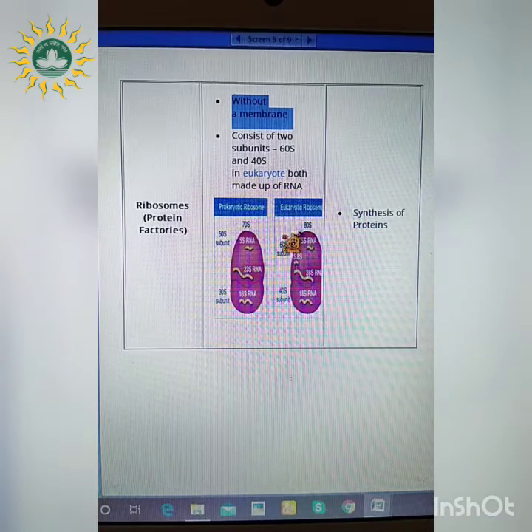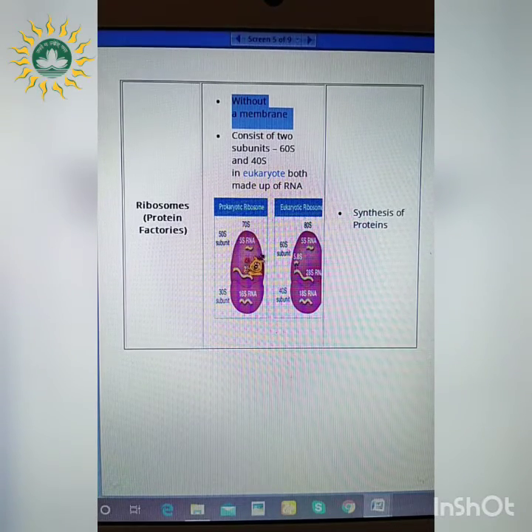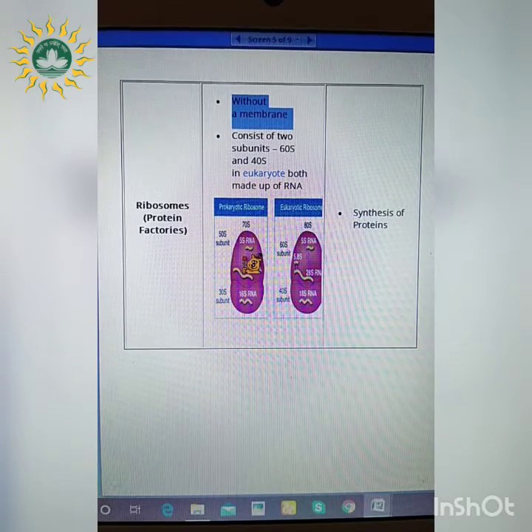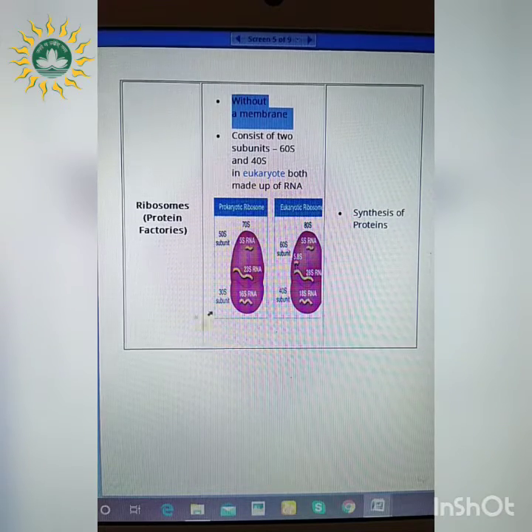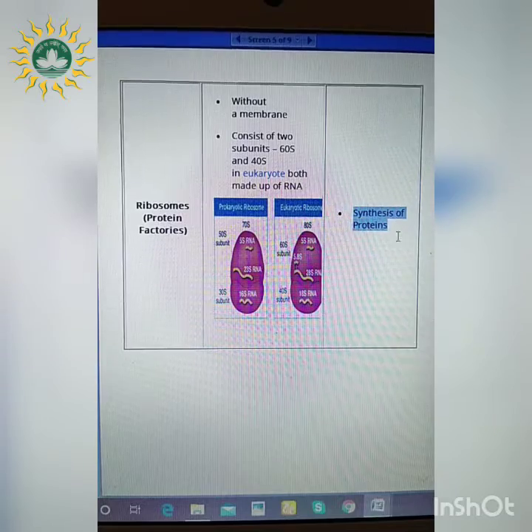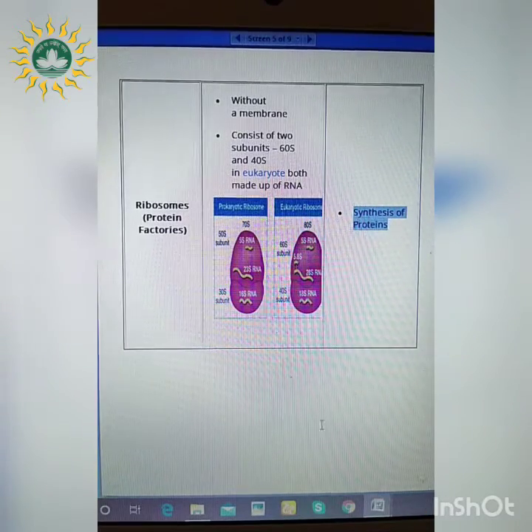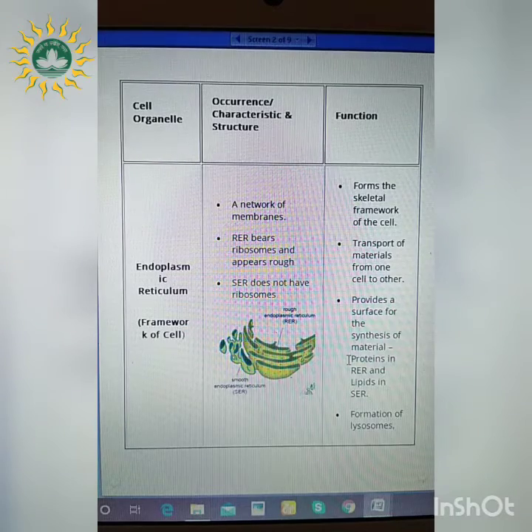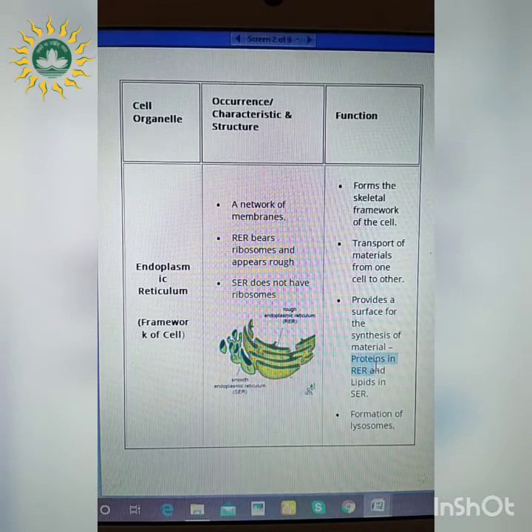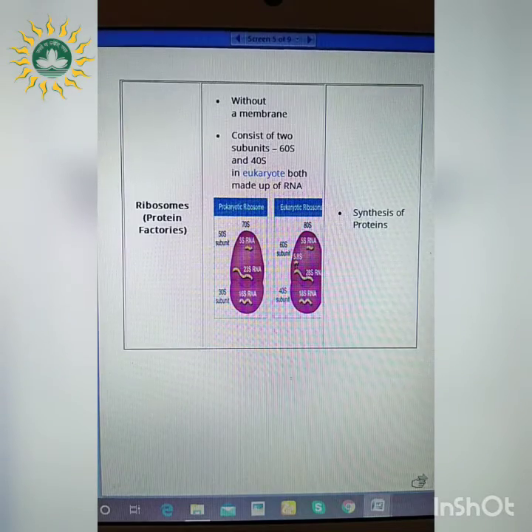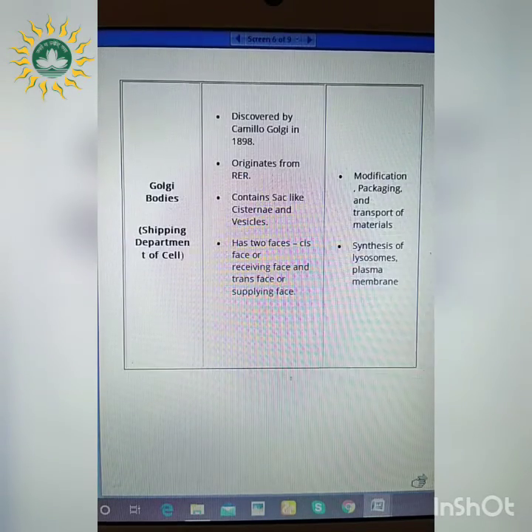So you might question, what is this S, right? This S is referred to as the Svedberg constant, and it denotes the sedimentation rate of that particular ribosome. And this ribosome is helping in the synthesis of proteins, because you've seen in the endoplasmic reticulum also, wherever RER is present, it is helping in the process of protein synthesis, right? So this is the protein factory, where the synthesis of proteins is taking place.